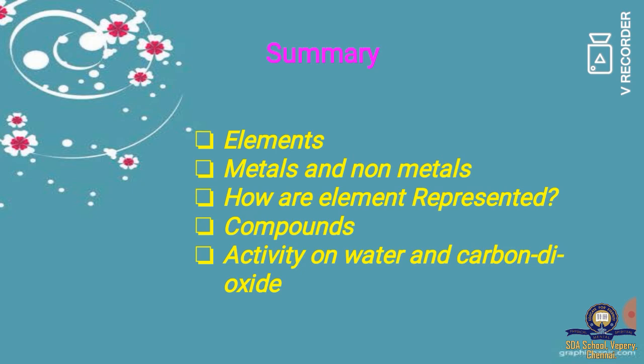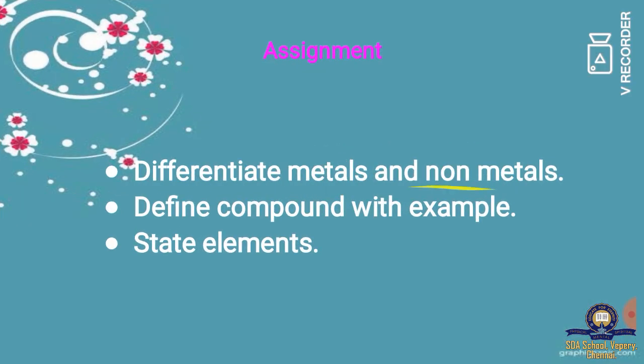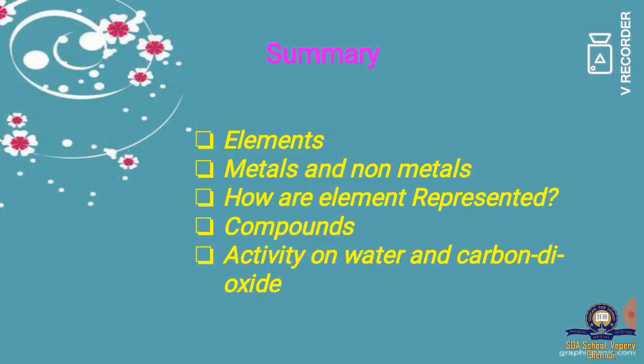It has a metallic sound. It is a good conductor of electricity. And non-metal is dull looking, brittle, and a bad conductor of electricity. A few examples of non-metals are noble gases. They are helium, neon, argon, krypton, xenon.